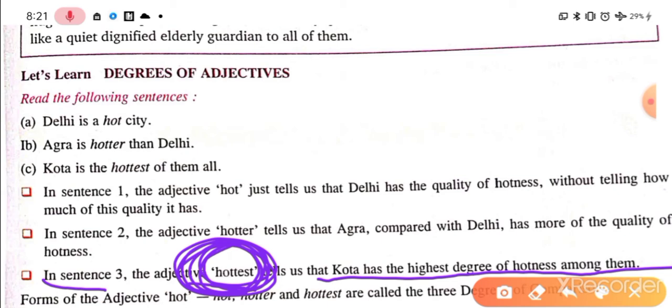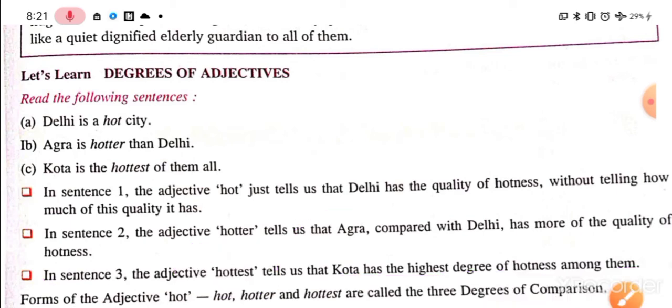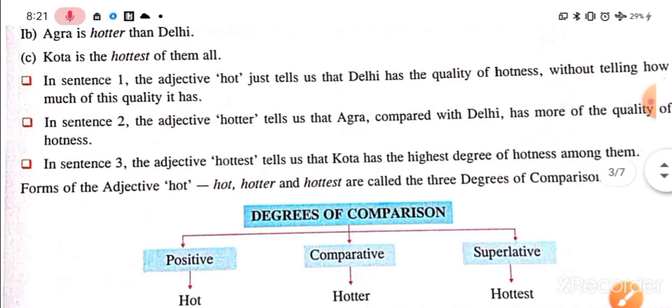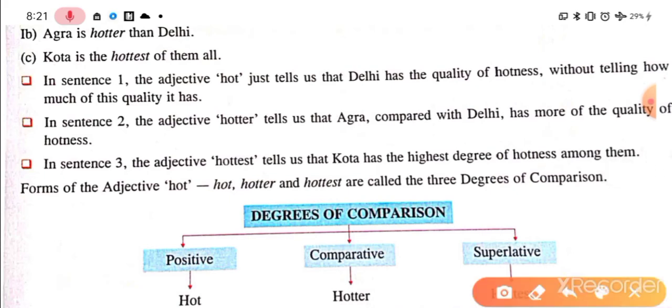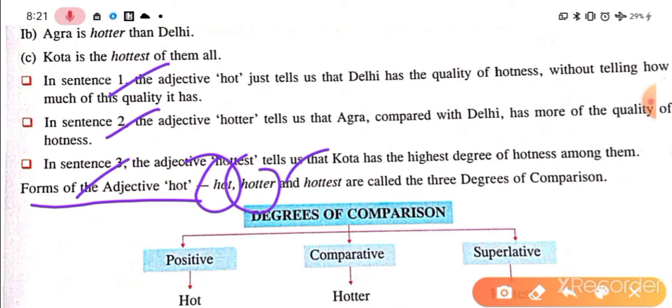Agra and Delhi, and then Kota is the third one. So this is compared in three. So this is the best in three. This is the hottest in three. So the word hottest is used here. Okay. So that's how we use these degrees. See, forms of adjectives, like how they are made. That was the use, right? And how they are made: hot, hotter and hottest are called the 3 degrees of comparison.